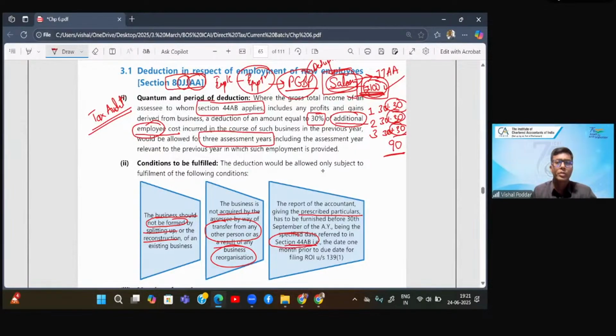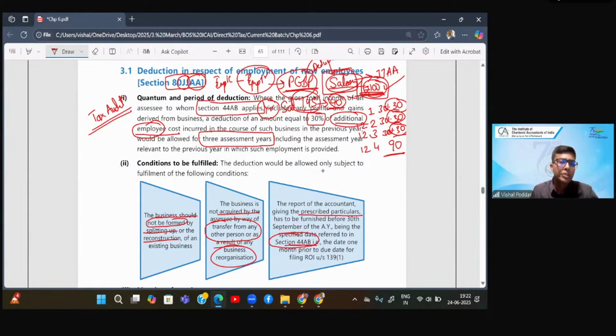Now comes year two, where you are making payment of salary of 145, out of which 100 is to the old employees only, so that is not counted. 45 is to new employees, which will be counted, and out of 45 the eligible amount is, let us say, 40, considering the restrictions and exceptions given. Now in year 2, your eligible salary for this deduction is 40. We have to take 30% of this. So in year 2, I will take 30%, which is 12. Year 3, 12. Year 4, 12.